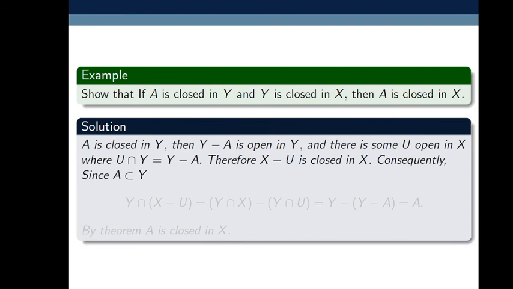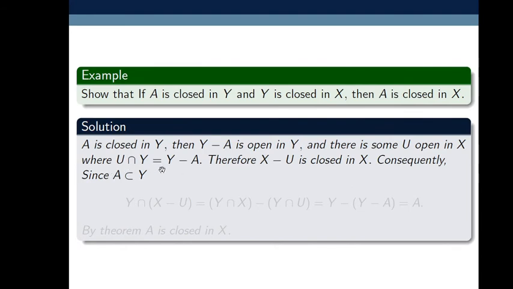A is closed in Y. This implies Y minus A is open in Y by definition of closed set. And there is some open set U in X. Here we are supposing U is any open set in X. As U is open in X, this implies X minus U is a closed set, where U intersection Y is equal to Y minus A. So we choose an open set U from X such that U intersection Y is equal to Y minus A.